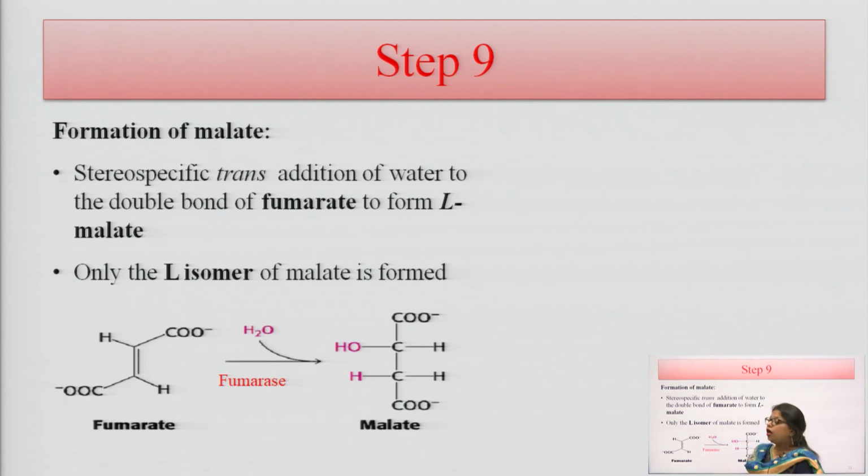The next step 9 is the conversion of fumarate to malate. Here there is stereo specific trans addition of water to the double bond of the fumarate, and there is a formation of L form of malate in this reaction. Here only the L isomer of malate is formed. So, when fumarate reacts with water in presence of fumarase enzyme, there is formation of malate molecule.